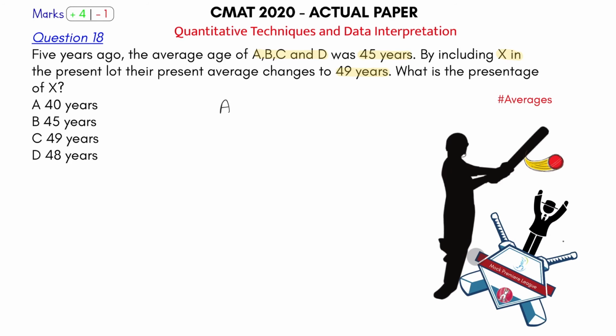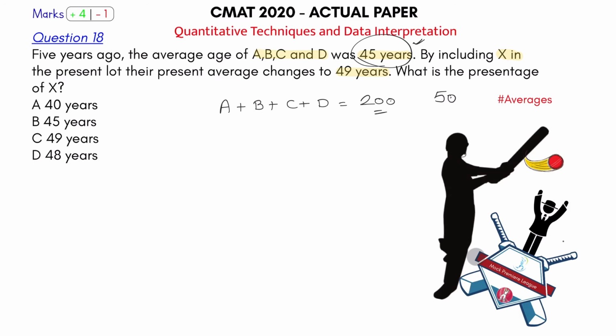So the present age of A plus B plus C plus D is what? 200. Okay, because their present average is 50. 5 years ago it was 45. The present average is 50. 50 into 4. Sum of the age of A plus B plus C plus D is 200.